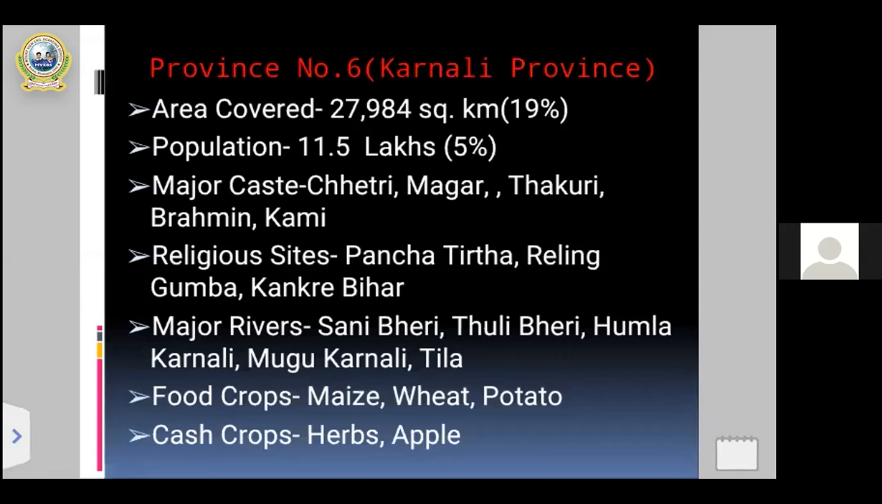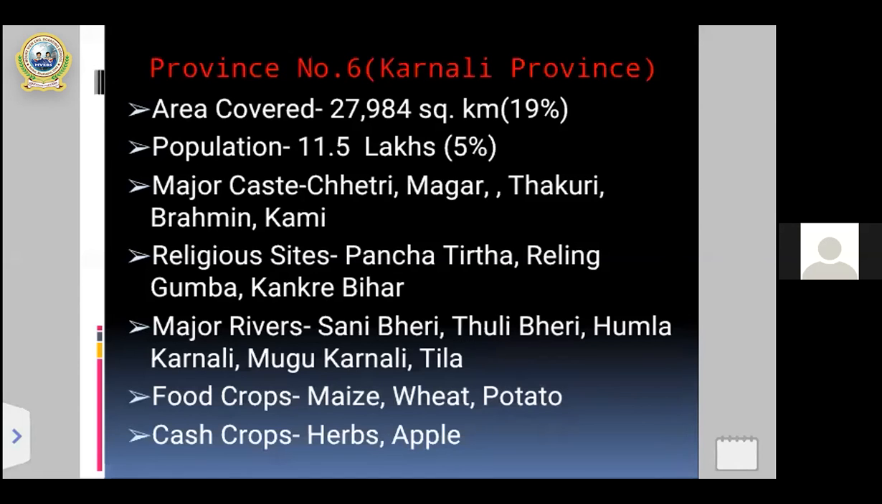And after that, you can see some of the major rivers of province number 6. Some of the major rivers are Sani Bheri, Tila Bheri, Humla Karnali, Mugu Karnali, Tila, etc. And then after major rivers, on the same slide you can see some of the major food crops. My dear students, there are common similar food crops like maize, wheat, potato. Just as in province number 5, we discussed rice, wheat, potato as some of the similar common food grains.